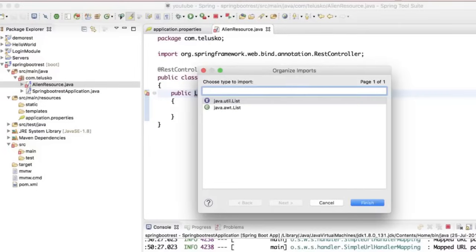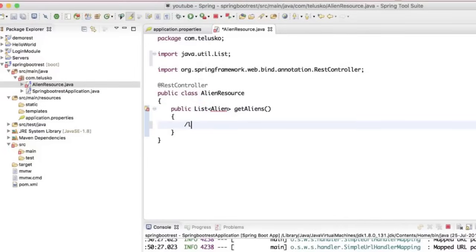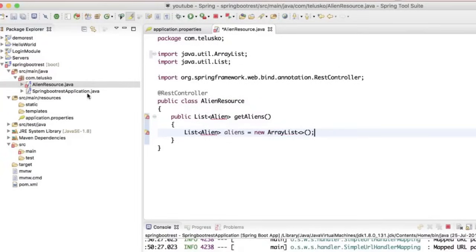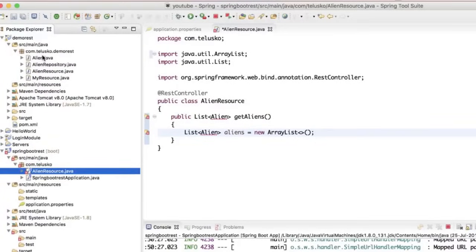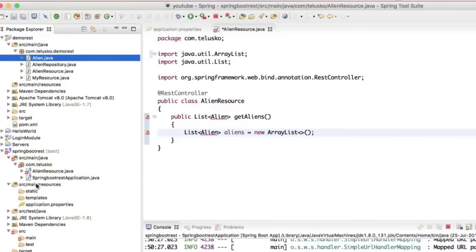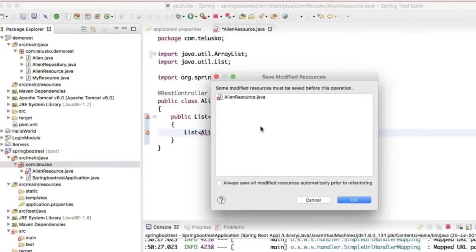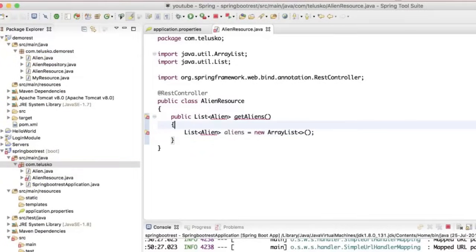Now to return a list we have to create a list first, right? So I will create a list of aliens here. I will say List of Aliens, and I will name this aliens equal to new ArrayList. But the problem is we don't have an Alien class here. That means first you have to create this Alien class. Oh, now I'm a bit lazy. Instead of creating the class, I will just copy paste this. Again, you can call it code reuse, right? The same Alien class, let me paste it here. Now problem solved. Is the problem solved? Yeah, problem solved. We don't have an issue with aliens now.